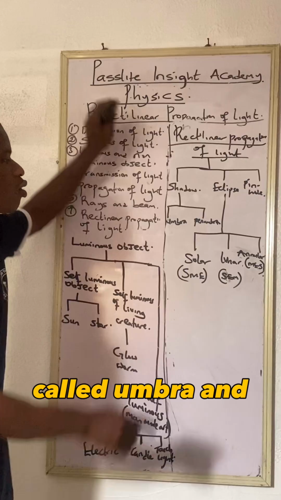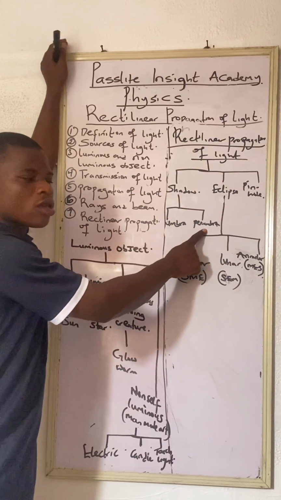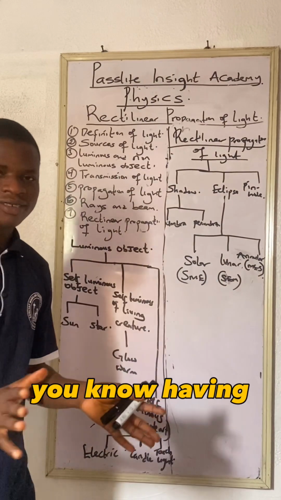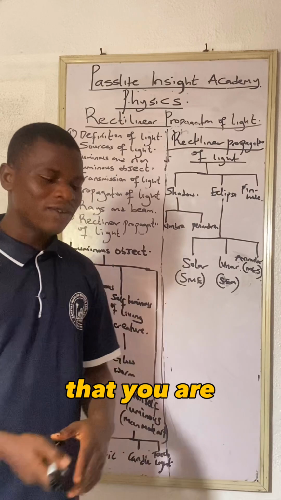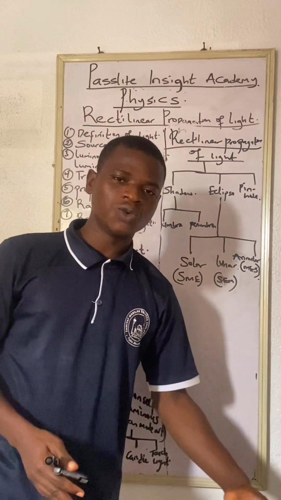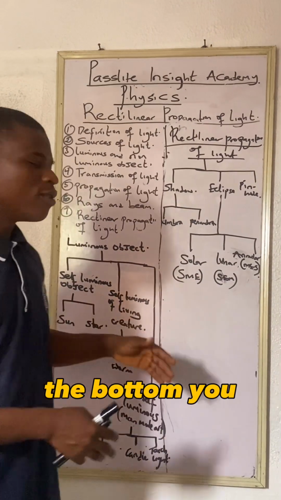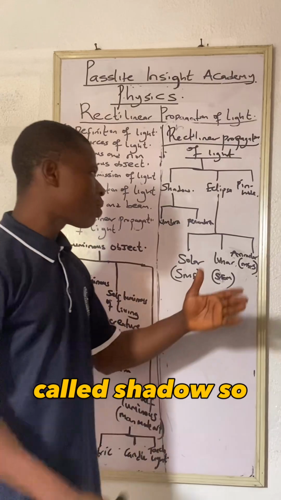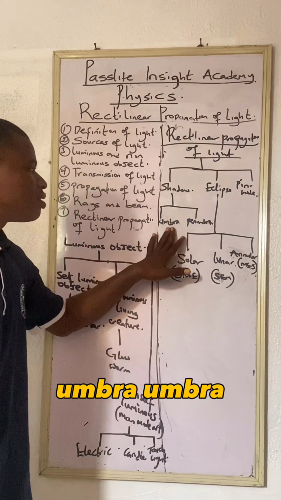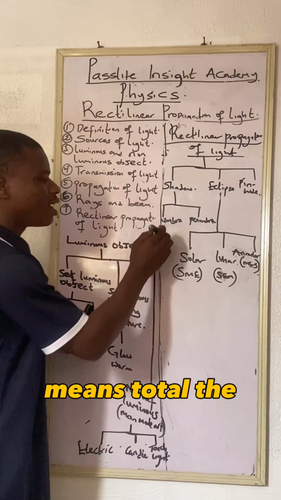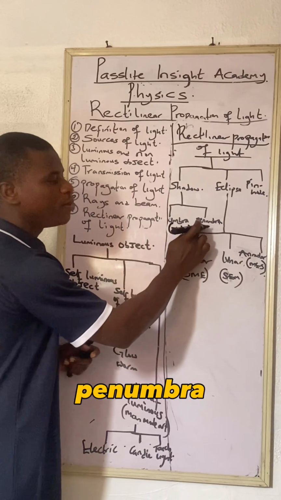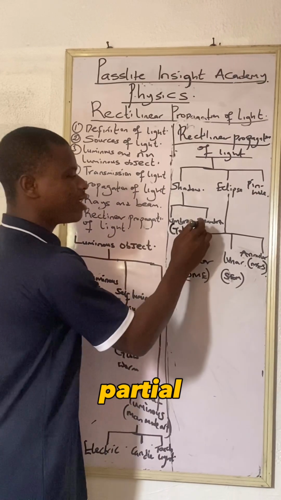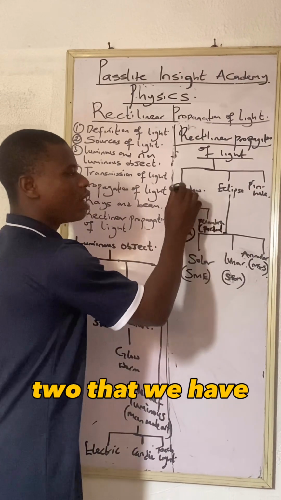Under shadow, we have what we call umbra and penumbra. Umbra means total darkness. It is the same shadow that you know: if you are going on the road at night, you see your shadow at the other side. Like when you see my shadow on the board, that is what we call shadow. So umbra means the total darkness, while penumbra is partial darkness. These are the two that we have here.